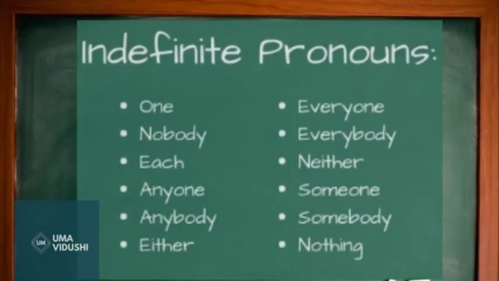So students, what we learned today? Let's revise once again. Today we learned about indefinite pronoun. So what is indefinite pronoun? Those pronouns which are used to refer to person or things in general and where we do not want to point out one or anything in particular. Now let's see some examples, like one, nobody, each, anyone, anybody, either, everyone, everybody, neither, someone, somebody, nothing. These all are the examples of indefinite pronouns.